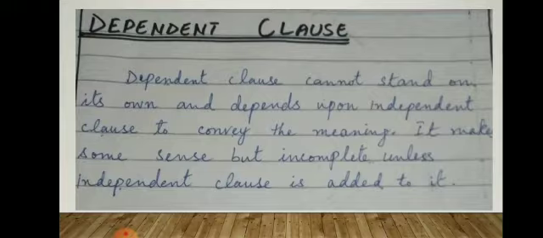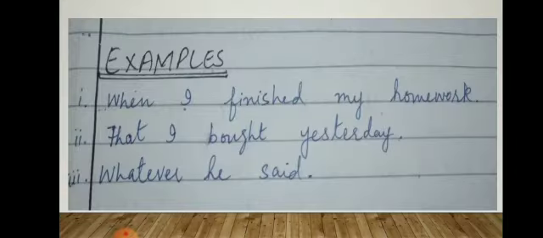It can give full meaning only when an independent clause is added to it. Examples I have written here: when I finished my homework, that I bought yesterday, whatever he said. All these are examples of a dependent clause or subordinate clause.